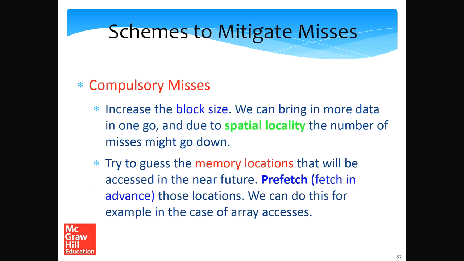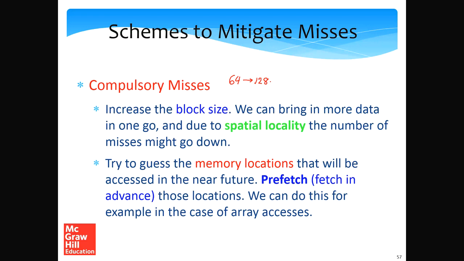So let us look at schemes to mitigate misses or to reduce the number of misses. Compulsory misses, so what is the idea? One way of reducing this is we can increase the block size. So let's say instead of a 64 byte block size, I make it a 128 byte block size.